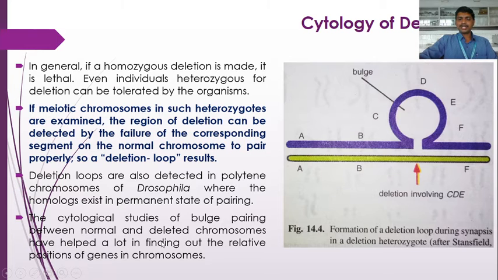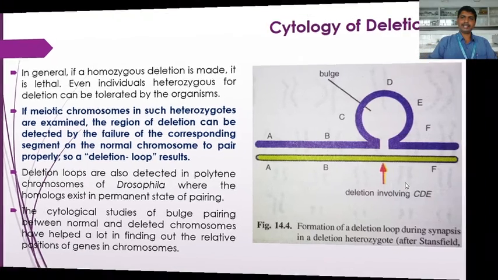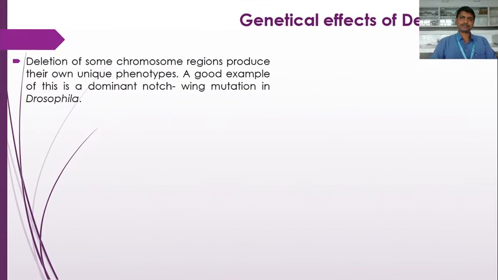So during gene mapping, the relative position of genes on a chromosome is detected by finding such bulge pairing or loop pairing between the normal and deleted chromosome. So this is the cytological detection of deletion. Now the genetical effects of deletion. Deletion of some chromosome regions produces their own unique phenotypes. A good example of this is the dominant notch wing mutation in Drosophila.